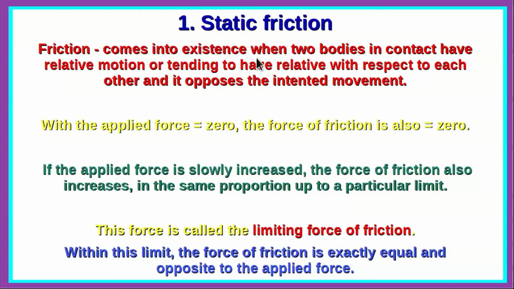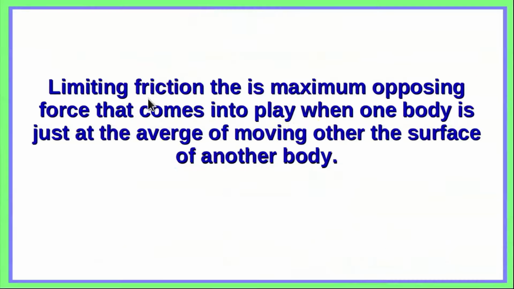So static friction comes into existence when the two bodies in contact have relative motion or tending to have relative motion with respect to each other, and it opposes the intended movement. With the applied force equal to 0, the force of friction is also 0. If the applied force is slowly increased, the force of friction also increases in the same proportion up to a particular limit, and it is this particular limit which is known as the limiting force of friction. And within this limit, the force of friction is exactly equal and opposite to the applied force. Limiting friction is therefore the maximum opposing force that comes into play when one body is just at the verge of moving over the surface of another body.